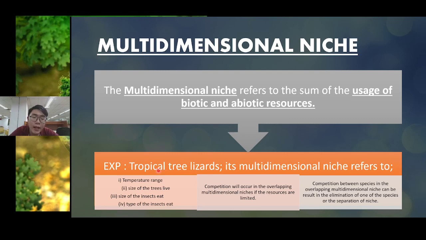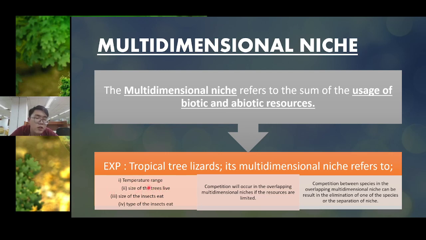Okay, so for example, tropical tree lizards, the lizards that live in the tropical forest. And why is this referred to as a multi-dimensional niche? Because the first one is temperature range. Temperature range is abiotic. Size of the tree leaf is biotic. Size of the insect eaten, and type of the insect eaten. So this is the functional role of the tropical tree lizards, the activities that it does.